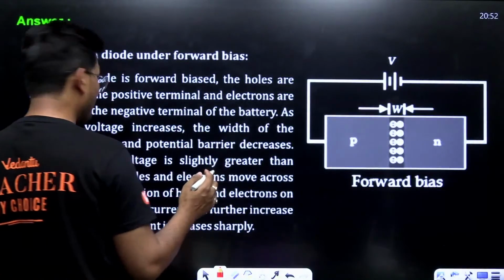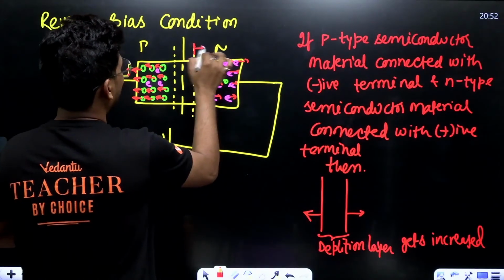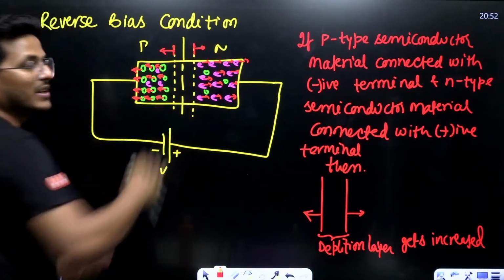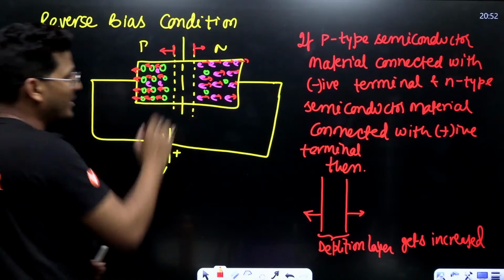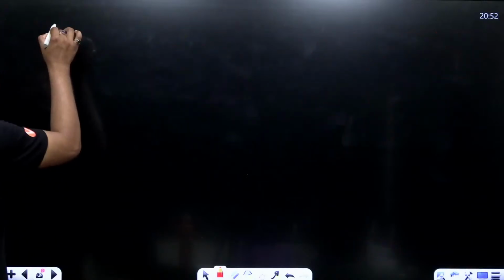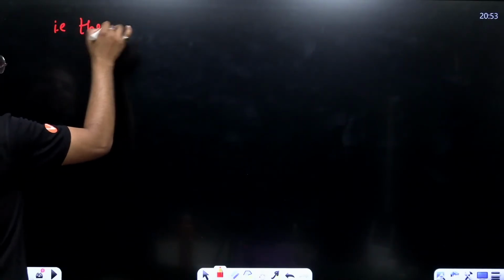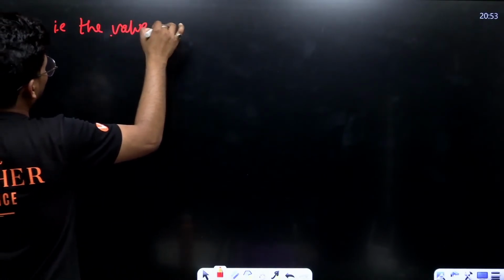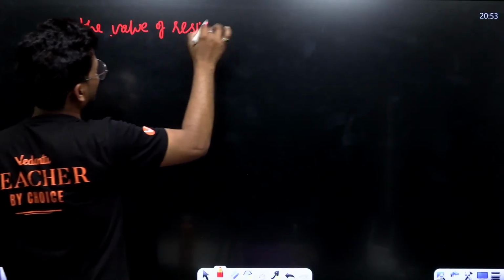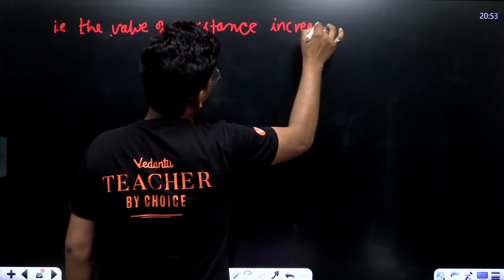Depletion layer gets increased. This is the depletion layer, and it gets increased as this moves this way. An increment of depletion layer means higher resistance. That is, the value of resistance increases.